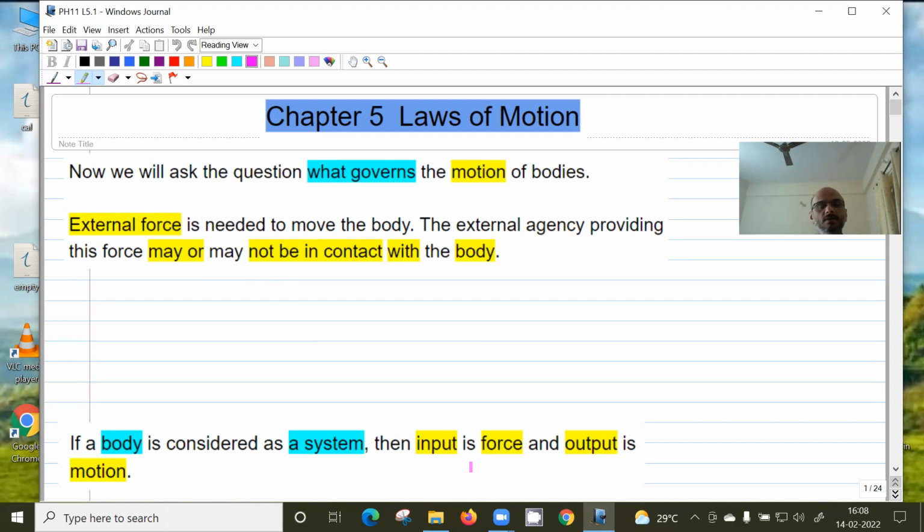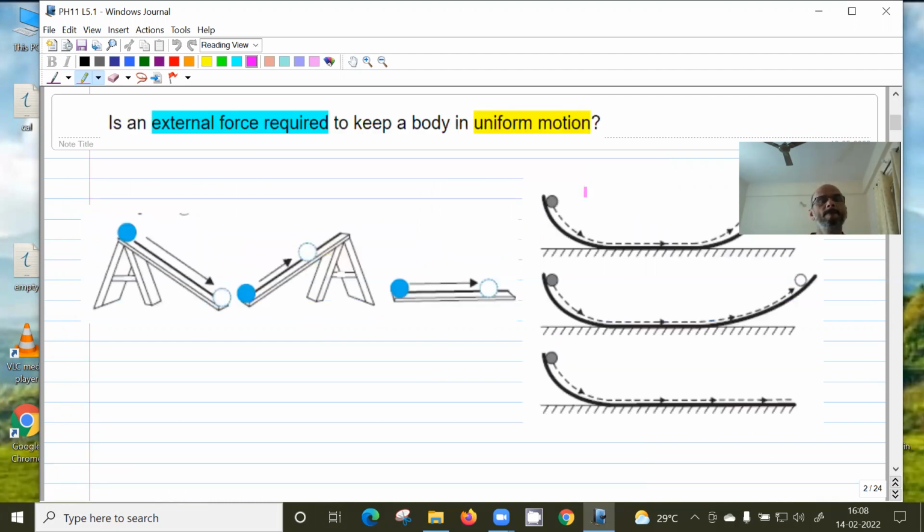If you consider a body as a system, input is force and output is motion. So if you apply force to a body, it will move. So is a force required to keep a body in uniform motion? Yes or no? No, sir.